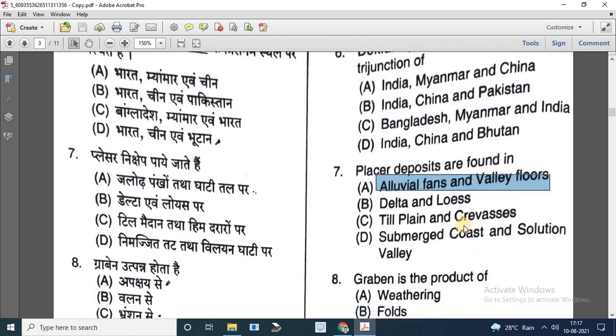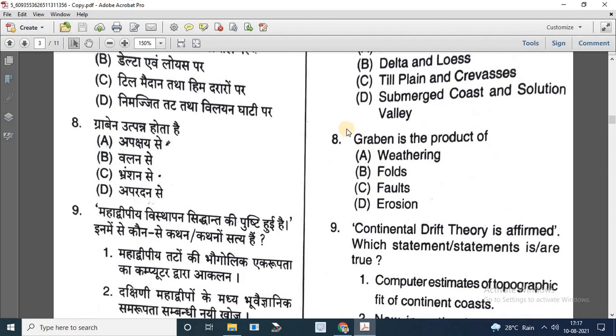Next question is, graben is product of. Options are weathering, folds, faults and erosion. So the correct answer is faults.